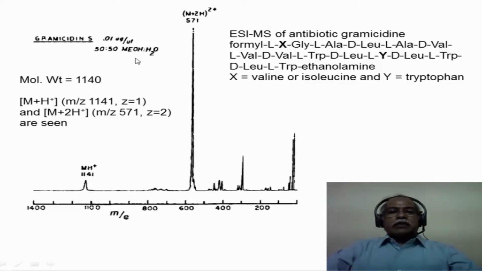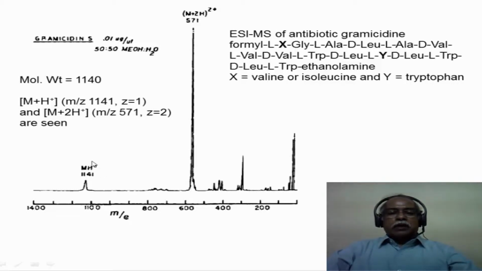So the ESI-MS was done using a 50-50 mixture of methanol water mixture, and there are two types of ions that are produced under this condition. One is the molecular weight plus a proton, which corresponds to 1141. Then molecular weight plus two protons, which will be Z is equal to 2, so that would correspond to M by Z value of 571.